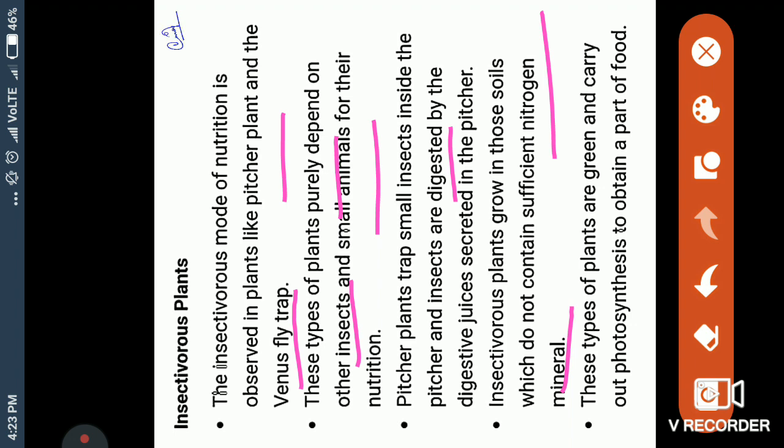These types of plants are green and carry out photosynthesis to obtain a part of their food. It means they make food with the help of photosynthesis, but the food is not sufficient for them. That's why they get their extra food from insects and little small animals.